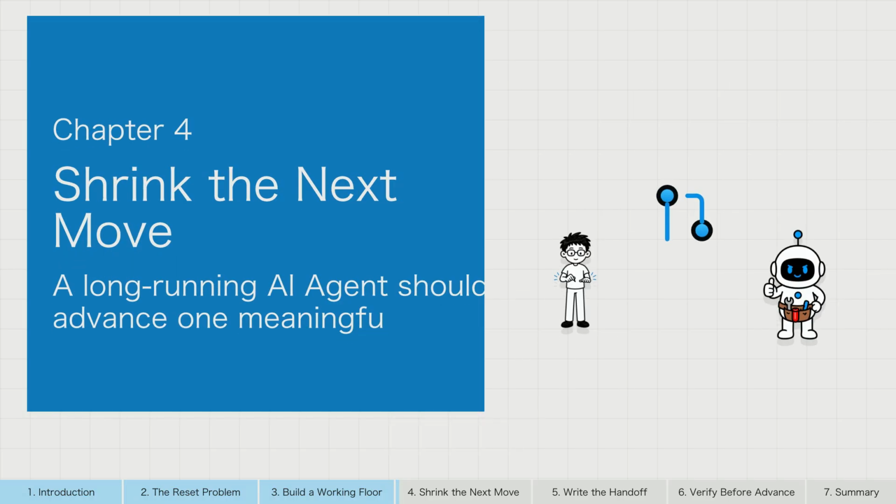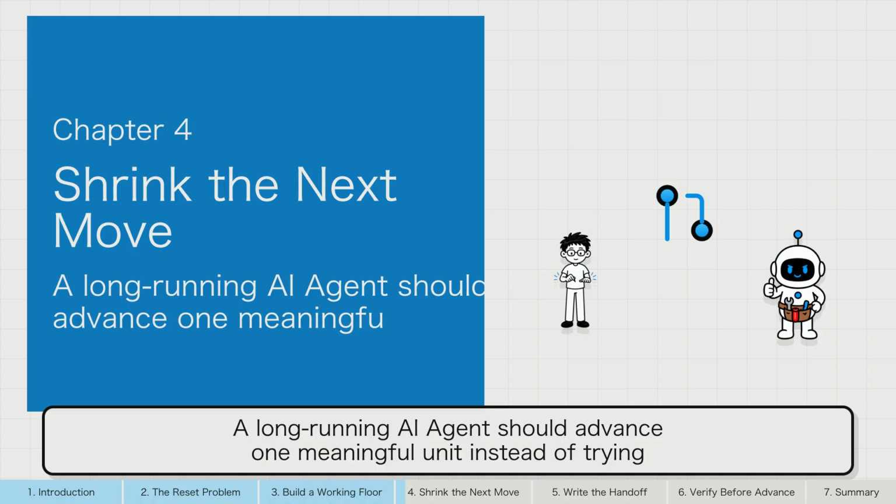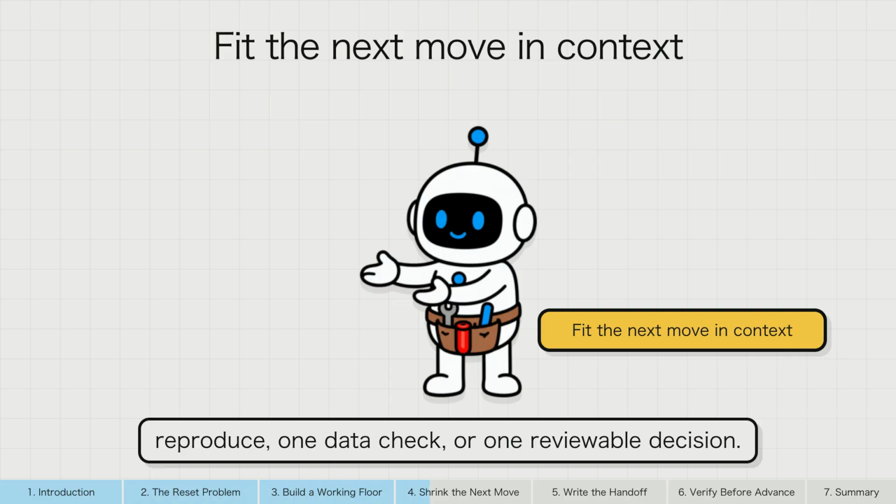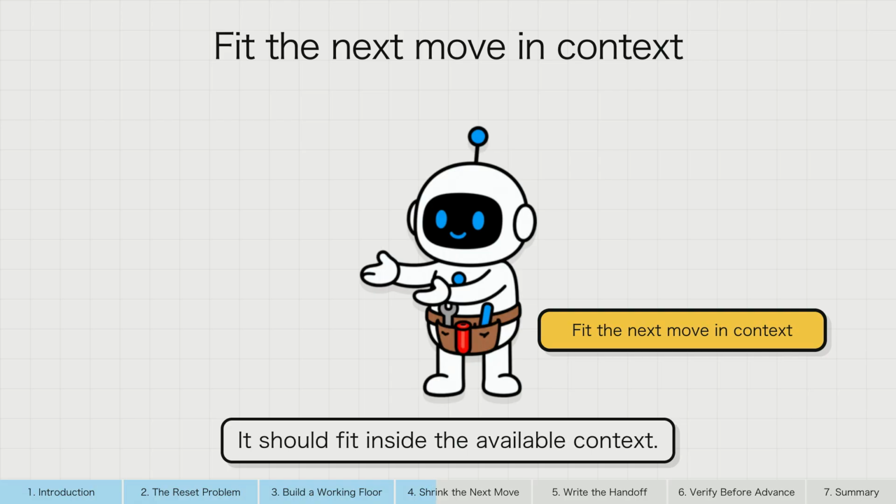Once the floor exists, shrink the next move. A long-running AI agent should advance one meaningful unit instead of trying to finish the whole project in one pass. Choose a unit that has a clear boundary: one feature, one failure to reproduce, one data check, or one reviewable decision. It should fit inside the available context.